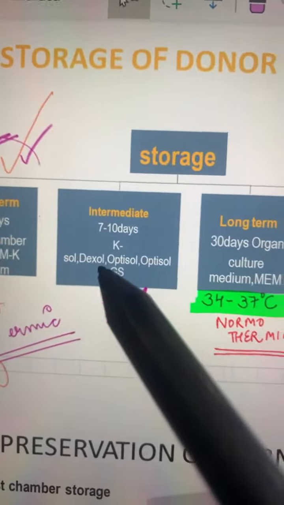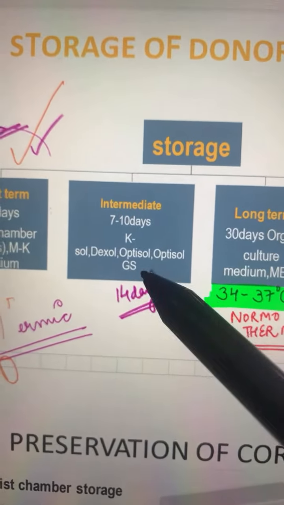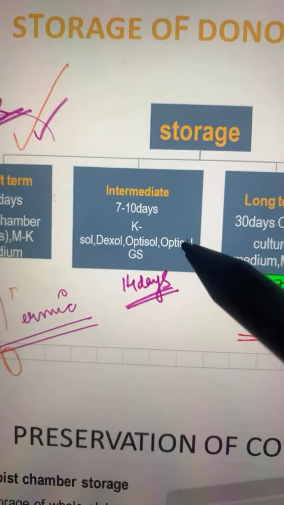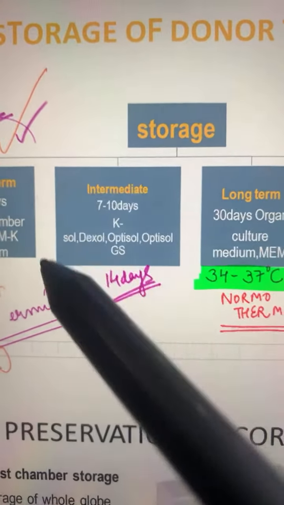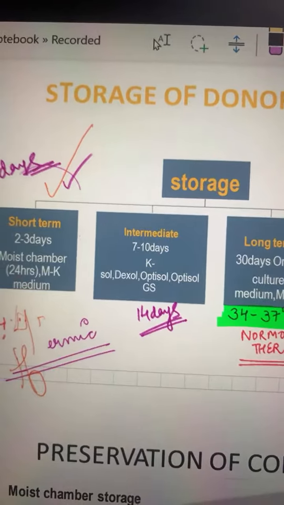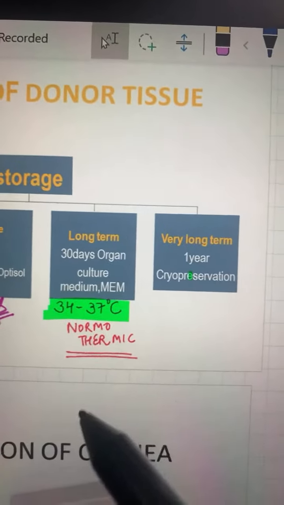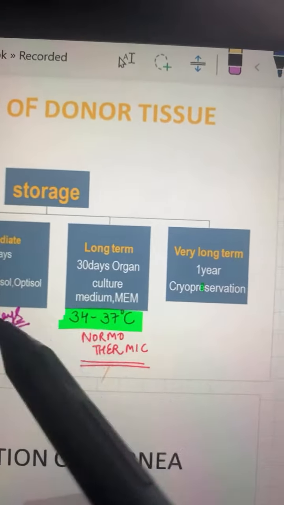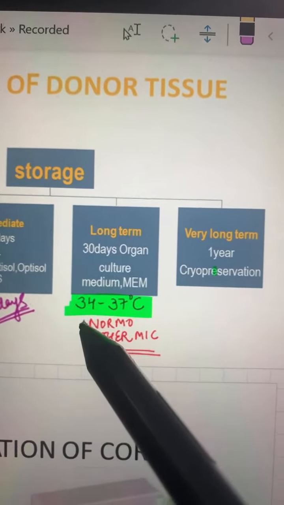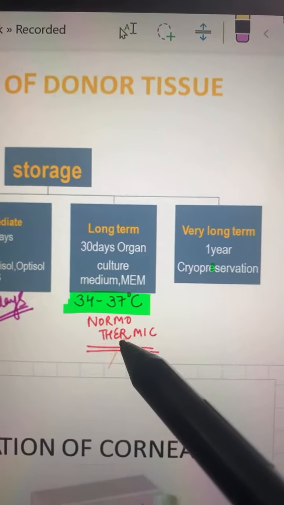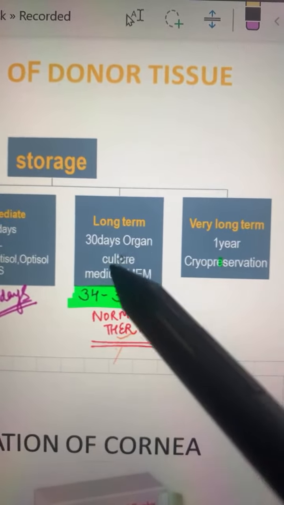Then we have an intermediate method, in which we can use Dexsol, Optisol, or chondroitin sulfate. All these can be used for 7 to 10 days. So this is the intermediate method. Now, the long-term method is the normothermic method. Normothermic means I do not require hypothermia, and the temperature to be maintained is somewhere between 34 to 37. So here I have the organ culture method.